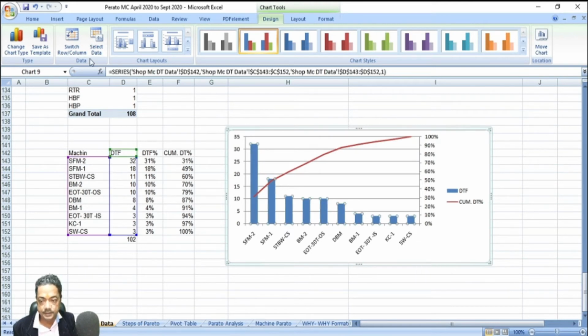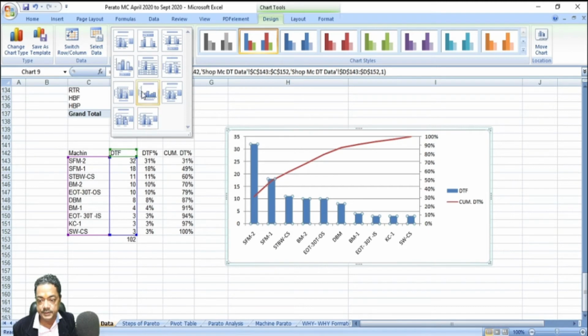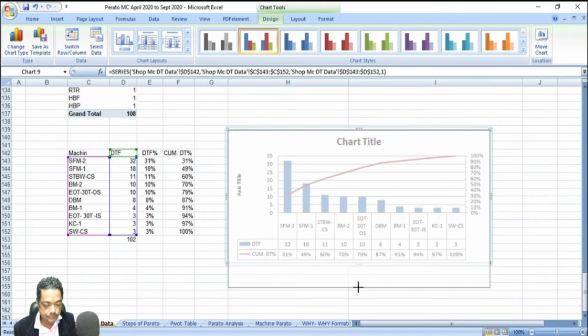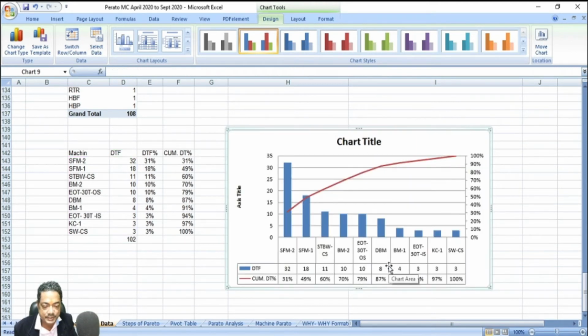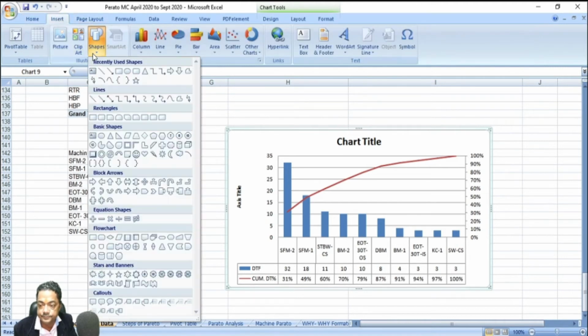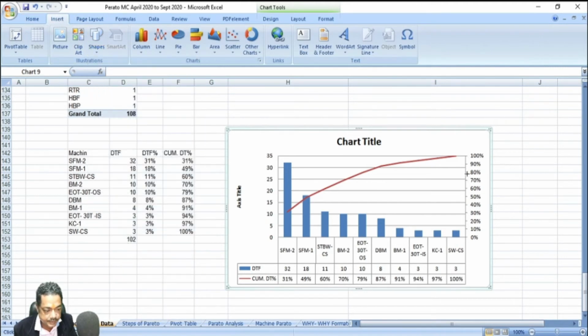Now all the data should be seen, so I always prefer to use this because you see all the data here. Now the beauty comes. What you have to do is plot a line at 80%.